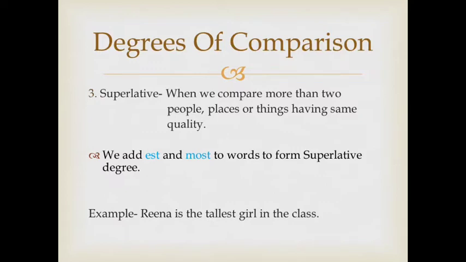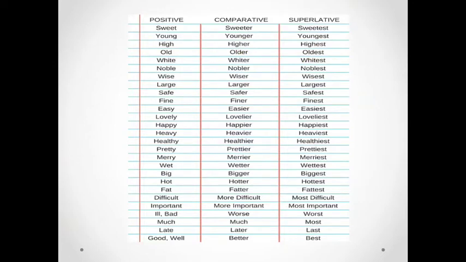Clever, cleverer and cleverest. We generally use more and most with longer adjectives, of two or more syllables. With a word having two or more syllables, we use more and most. Like hardworking, so we can say more hardworking and most hardworking. Curious, more curious, most curious. Some examples I have given in the table of comparison of degrees, please go through it.